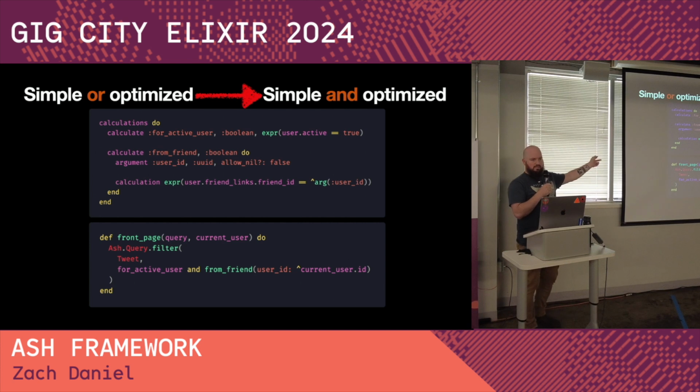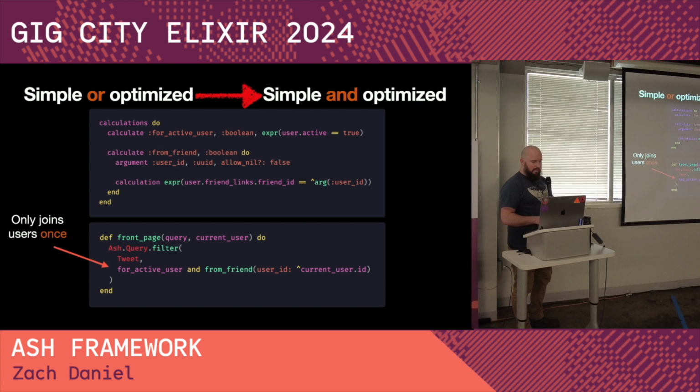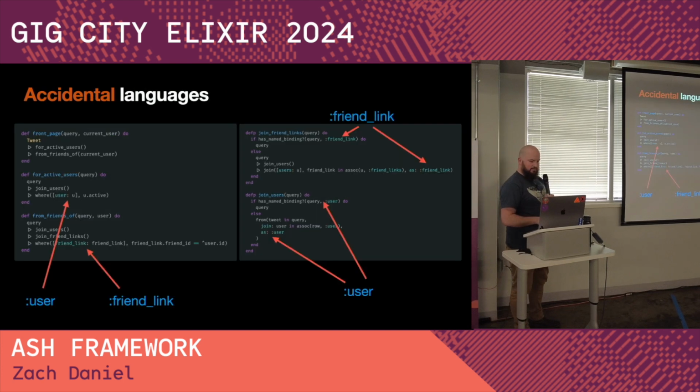Notice there's no join instructions there. There's no imperative instruction that says join to user.friendlinks. And that's because we do it for you. The underlying query builder decides to join, and it reduces the joins to the minimal subset of joins that must be made. So this will only join one time, even though we have two things that depend on the current user, on the related user. I thought there was another slide, but let's just jump right into the next one.